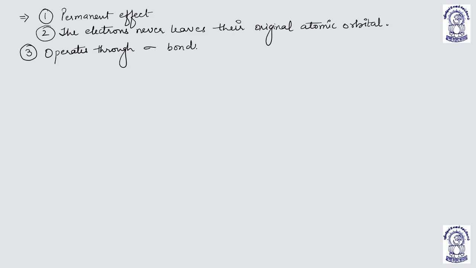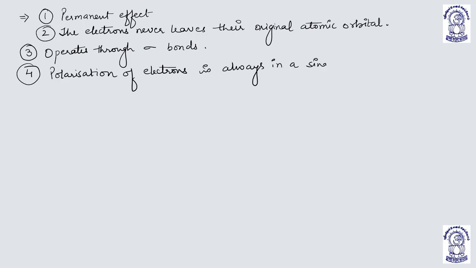Now the fourth point: the polarization of electrons is always in a single direction. It is a unidirectional process, right? That means the electrons will tend to move from the less electronegative to the more electronegative element, right?